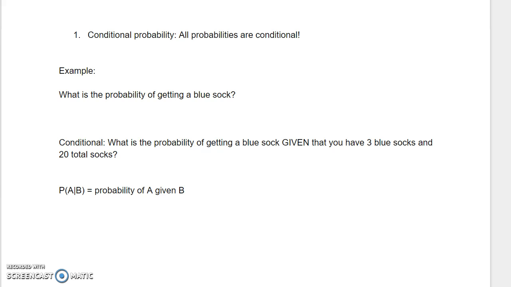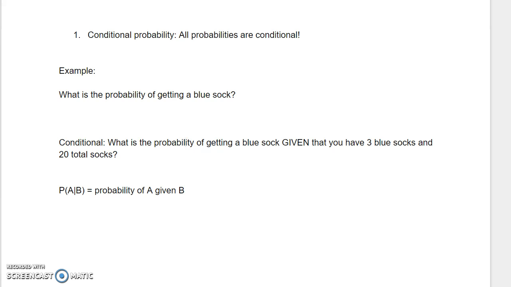Now let's look at the conditional probability version of this. What is the probability of getting a blue sock given that you have 3 blue socks and 20 total socks? See how easy that is? That's just 3 out of 20. Conditional probability is the easy one. Non-conditional probability is impossible. All probability is always conditional. Just sometimes we don't really talk about it explicitly that way.